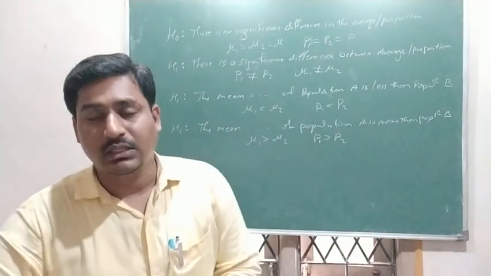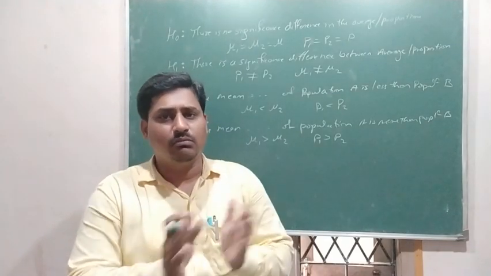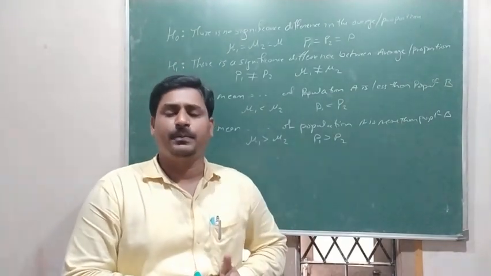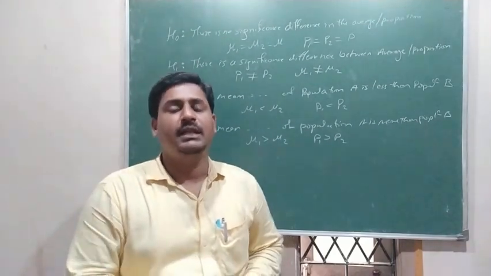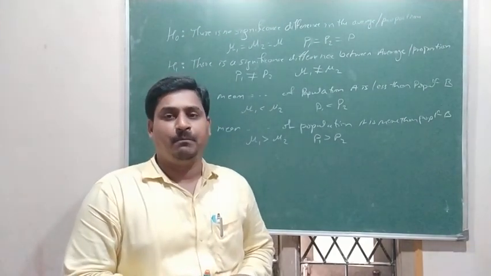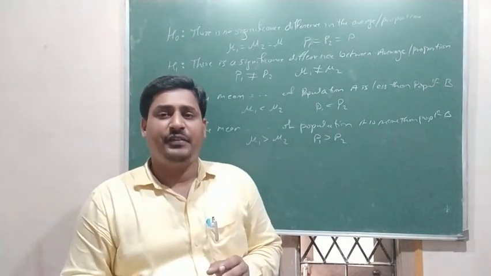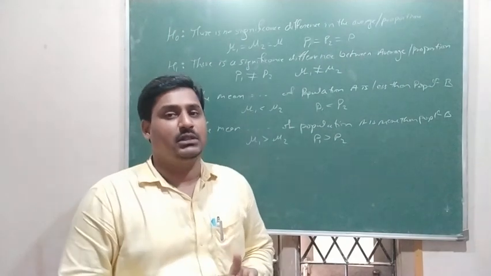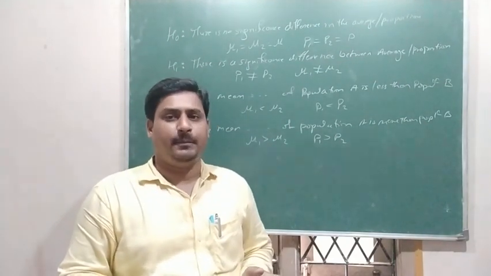Okay, in the next chapter, that is the t test, even for a single population, for the same population, we give a certain treatment and we analyze there. So there it is a big hectic to identify and write the alternative hypothesis. Maximum mistakes students make there.